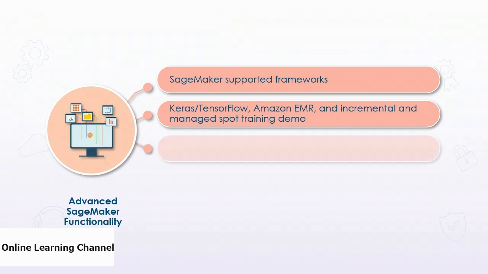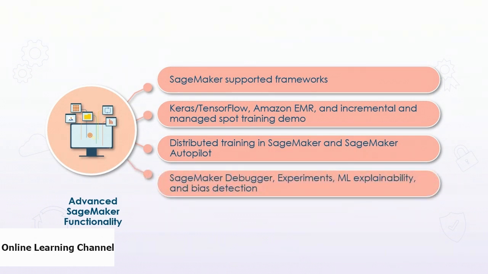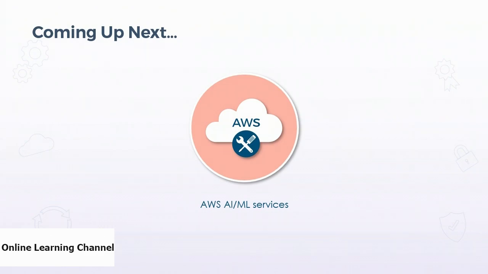There are two options for distributed training in SageMaker: data parallel techniques and model parallel techniques. We learned about these and then applied the data parallel technique to our TensorFlow model. We used SageMaker Autopilot to learn more about the experiments, trials, and trial components. We used SageMaker Debugger to debug the model performance, and then we used SageMaker Clarify to detect bias and explain machine learning decisions. Coming up next, we have AWS AI ML services.